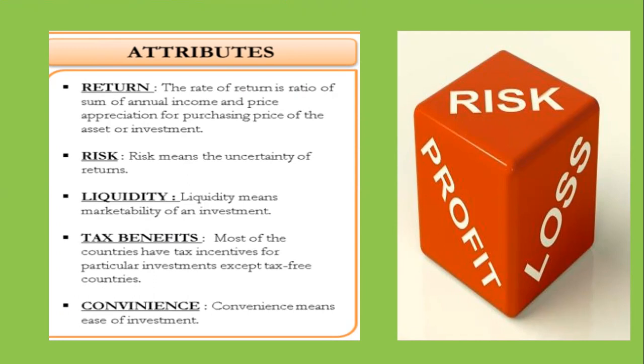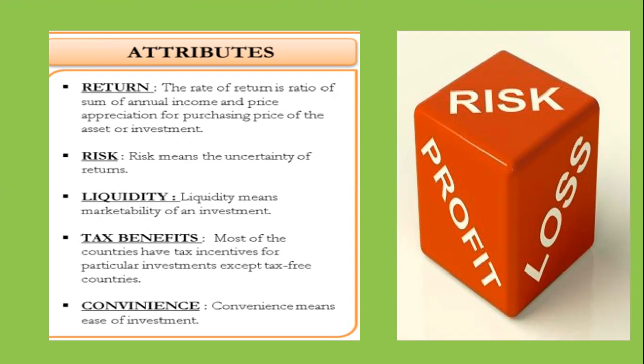So how will you find out the rate of return here? The dividend given to the shareholder is 10, plus the difference between the price at the time of investment, 100, and now the price of the share has gone up to 115. So 115 minus 100. So 10 plus 15 divided by 100, you will get a ratio. 25% is the ratio. This is how you are going to calculate. Actually we don't have sums, only the theory.